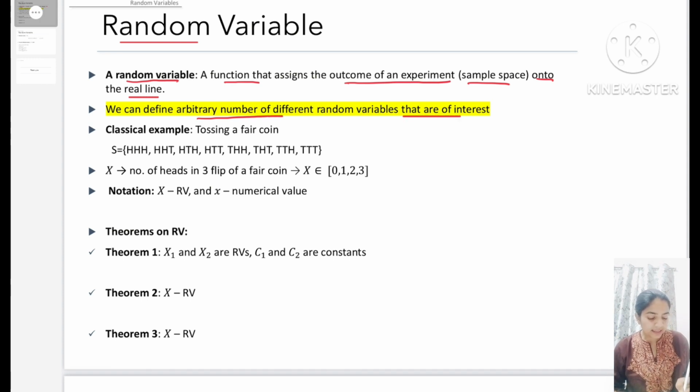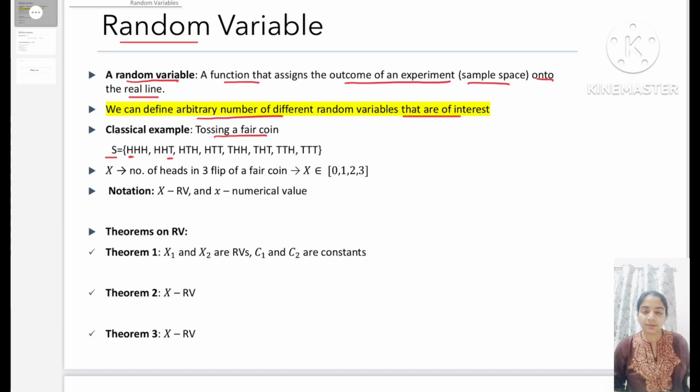Let us look at the classical example of tossing a fair coin. Suppose we toss a fair coin 3 times and S is the sample space of tossing a coin 3 times. Here H represents the head and T represents the tail. Now suppose we flip the coin 4 times or n times, then instead of considering all the possible outcomes, let us consider defining a random variable x.